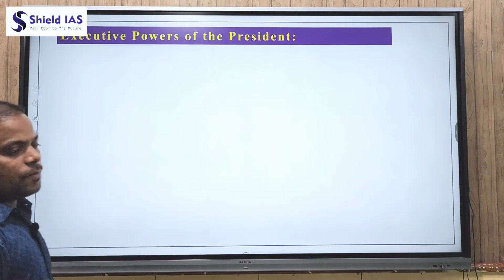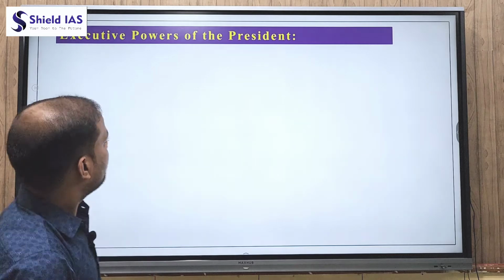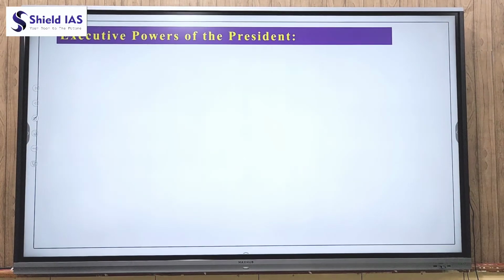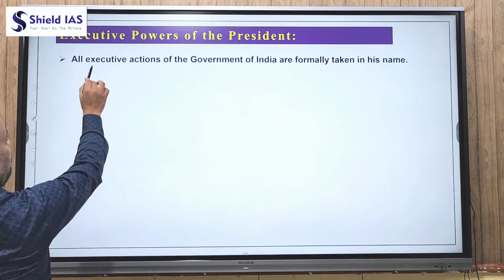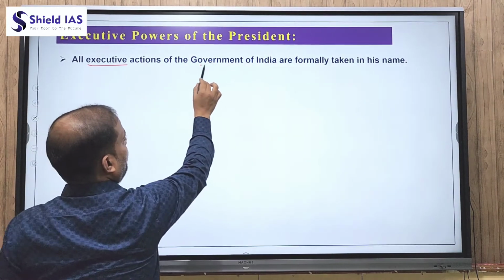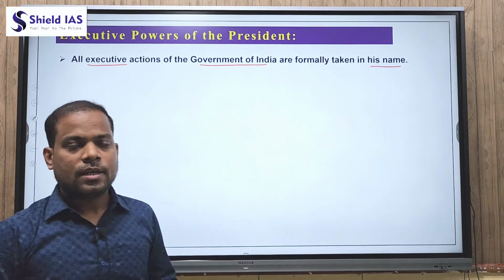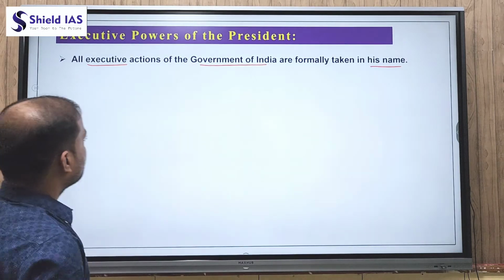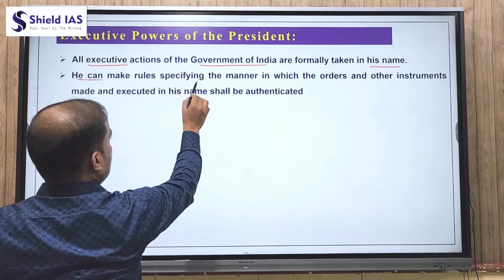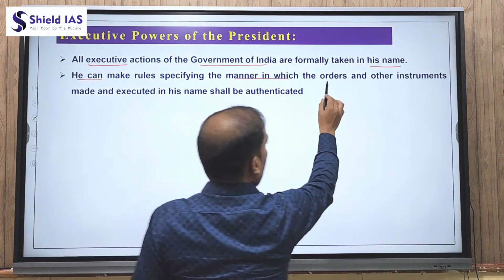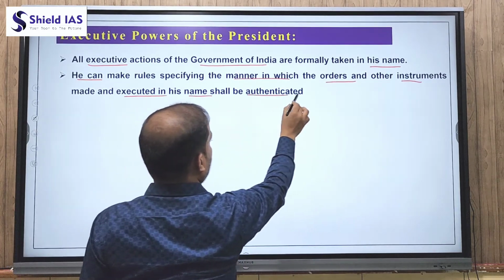Now we will see, after completing the term, impeachment and vacancy of the president, the various powers of the president. The first power is executive power. In executive power, all executive actions of the government of India are formally taken in the president's name. That's why the president of India is known as the nominal executive or nominal head. The president can make rules for the manner in which orders and other instruments made and executed in his name shall be authenticated.